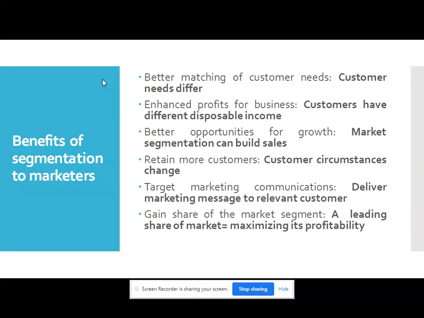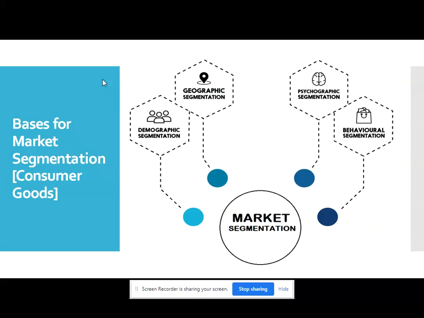So minor brands suffer from the lack of economies of scale in production and marketing, pressures from distributors, and limited space on the shelf. So because of market segmentation, it can be achieved. So these are various benefits of segmentation to the markets.